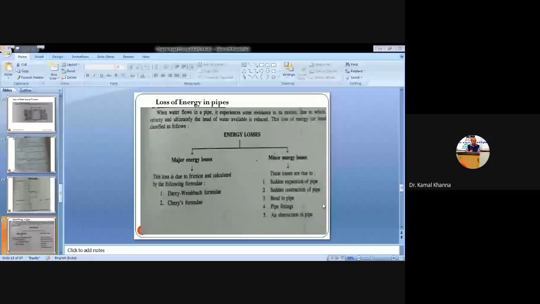Next is the pipe fitting. So what are pipe fittings? When you are moving water from one end to the other end, the pipe comes in certain sizes. In the market the pipe comes in lengths of 3 feet, 6 feet, or 9 feet. But at certain points you have to transport the water from one end to the other end in your home at a distance of 10 feet. So then you have to connect two pipes. The connection between two pipes is generally done with the help of pipe fittings.